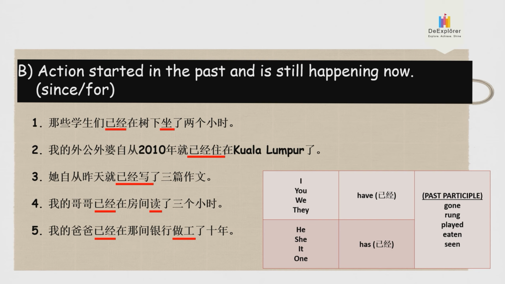Right, other examples like number 3 is also the same. 昨天已经写了，意思讲现在还正在。Okay, 昨天开始 since yesterday 开始写，还正在写着。Right, number 4. Can you see? For how long? For 3 hours. And number 5. Also, for how long?